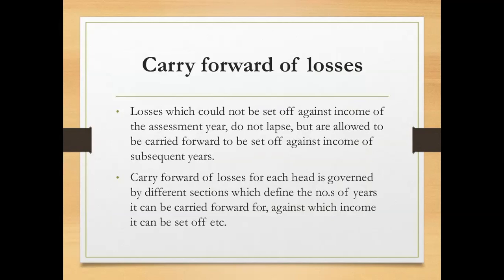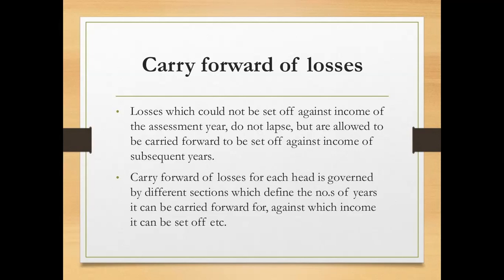So the major question arises: sir, we have taken the business income or we have suffered the losses, and now we have adjusted with the intra-head as well as the inter-head. So after adjustment also we are going to have some part of losses. So what can we do? Whether it will be cancelled or lapsed, or whether it can be adjusted in the future years.